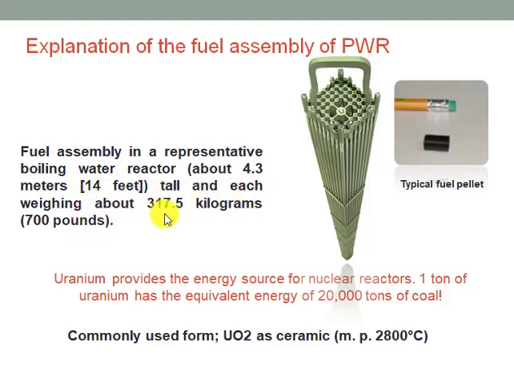Each weighs about 317.5 kilograms, meaning 700 pounds. By weight, 1 ton of uranium has the equivalent energy of 20,000 tons of energy produced by the core.